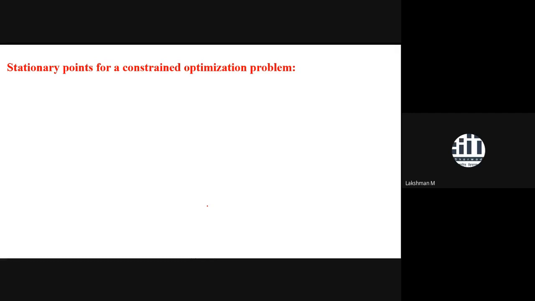And these are really interesting. If you understand stationary points in a really interesting way, then you can talk about the solution of the problem.